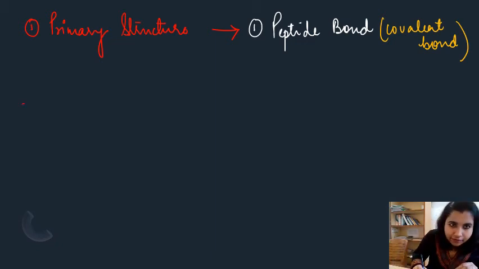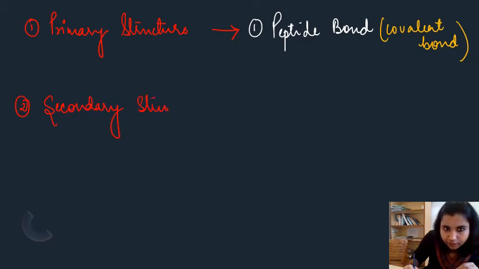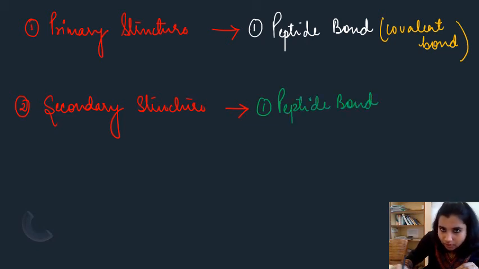Coming to secondary structure, the bond involved is basically your peptide bond plus hydrogen bond, right?